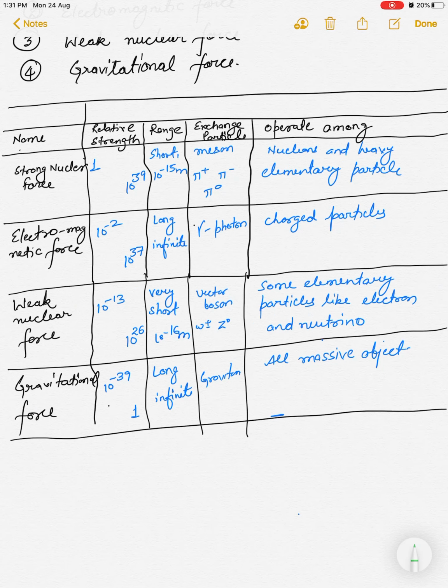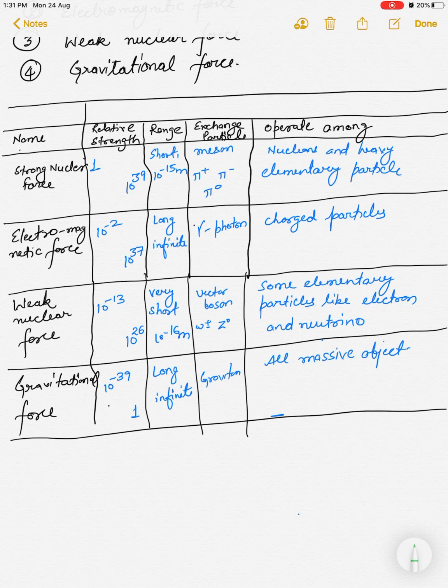When this nuclear force is acting, the particles being exchanged are mesons, and there are 3 types of meson: pi plus, pi minus, and pi naught. It acts between nucleons and heavy elementary particles.